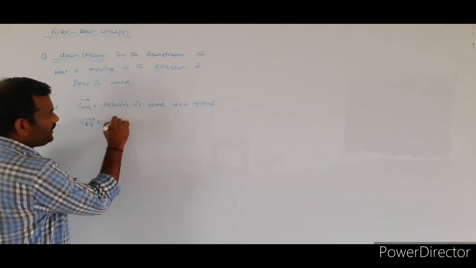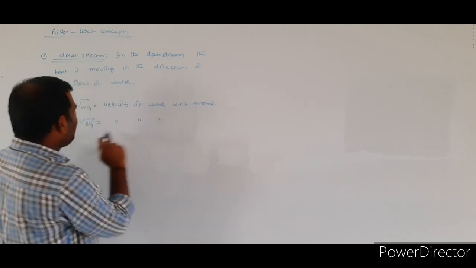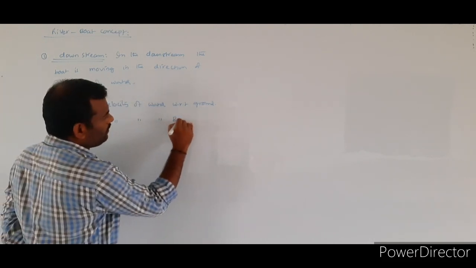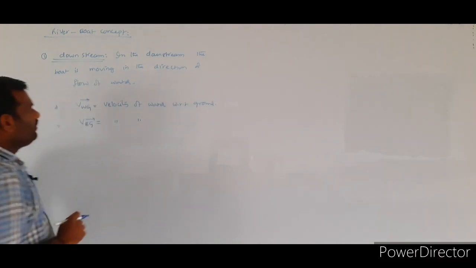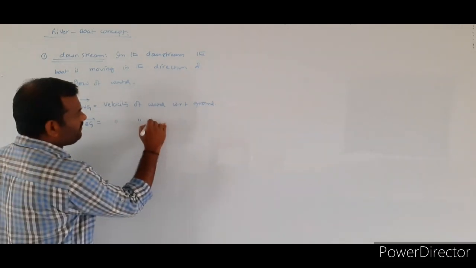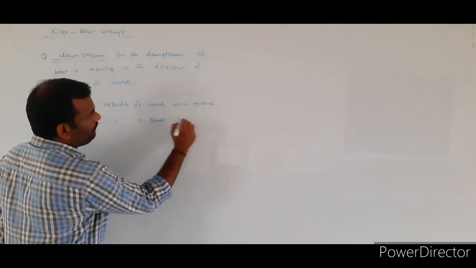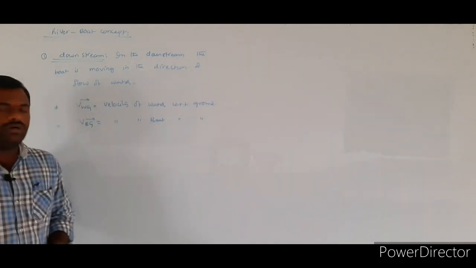VBG is representing the velocity of the boat with respect to ground. VWG is denoting what?